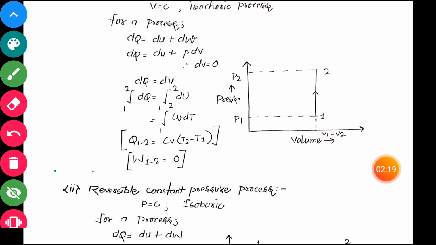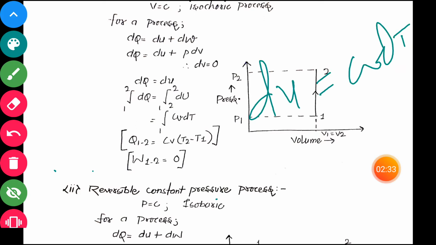So what we get, we integrate dq from 1 to 2 and du from 1 to 2. We know that du is equal to cv dt. So we put the value of cv dt, and dq is an inexact differential, so we write it as q1 to 2, but in cv dt, T is an exact differential, so we write t2 minus t1.